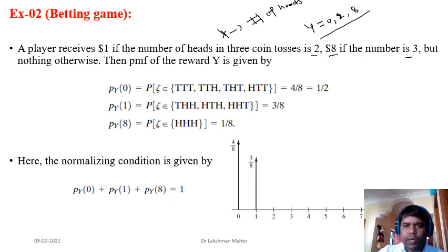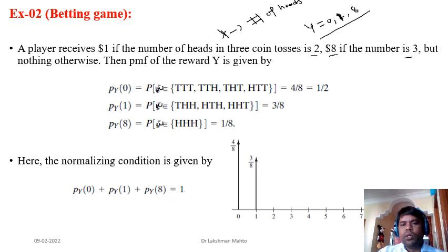So these are the possible values of y. So what is the value of the probability mass function for y equal to 0? Similarly, y equal to 0 is associated here, omega would come, the event outcome we denoted by omega.